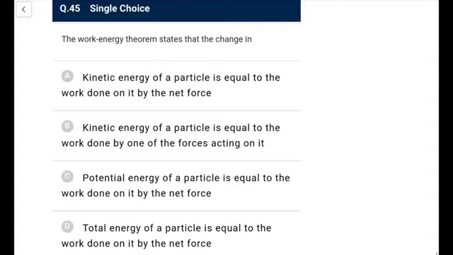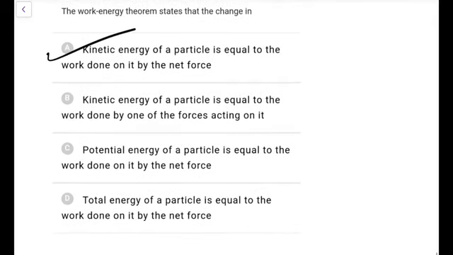Last one. Work energy theorem states that the change in kinetic energy of a particle is equal to the work done on it by the net force. Yes, you can say this is option A. You can directly say W net is delta K. That is what you write. So this is option A that is coming out.